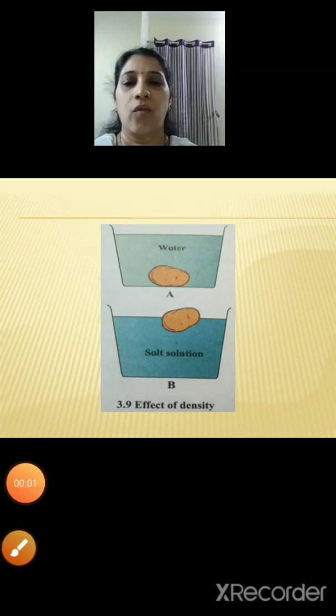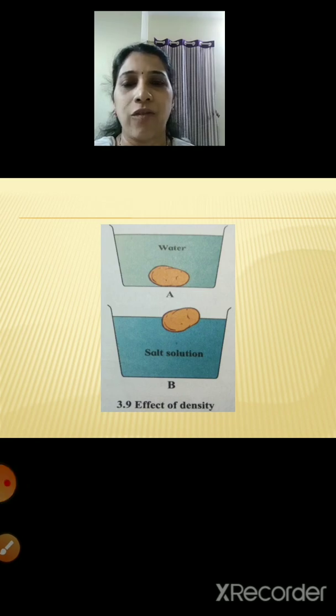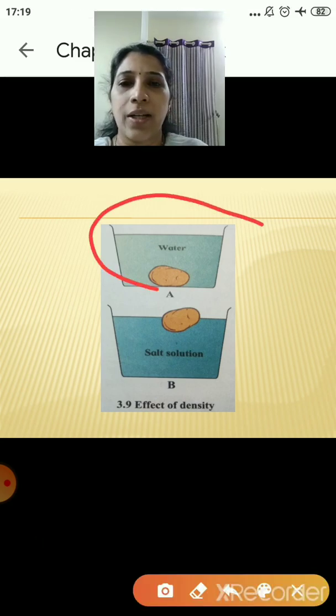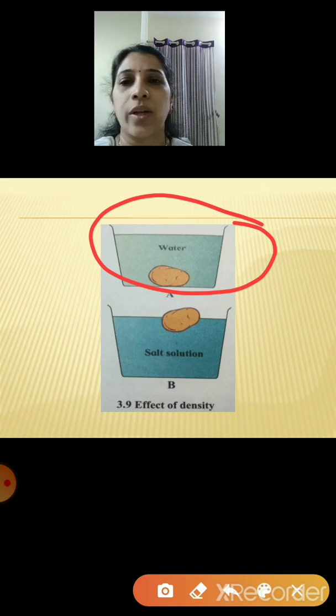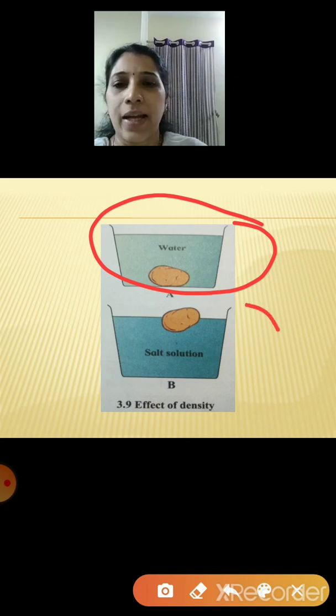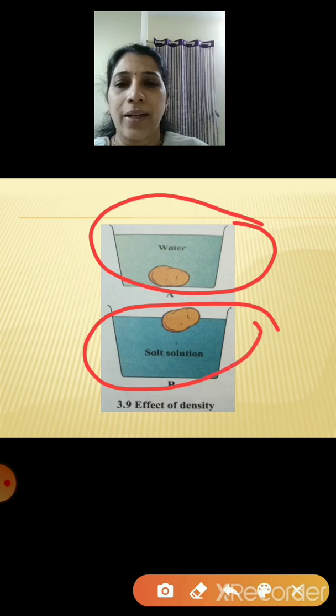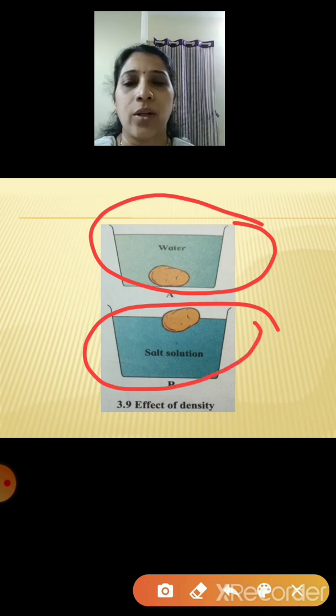So children, what did we discuss? We saw that we took 2 buckets of water. One bucket contained only water, whereas the second bucket contained salt plus water. In the first bucket, which did not contain salt, the potato sank into the water, whereas in the second bucket, when you added salt, the potato is floating in the water.